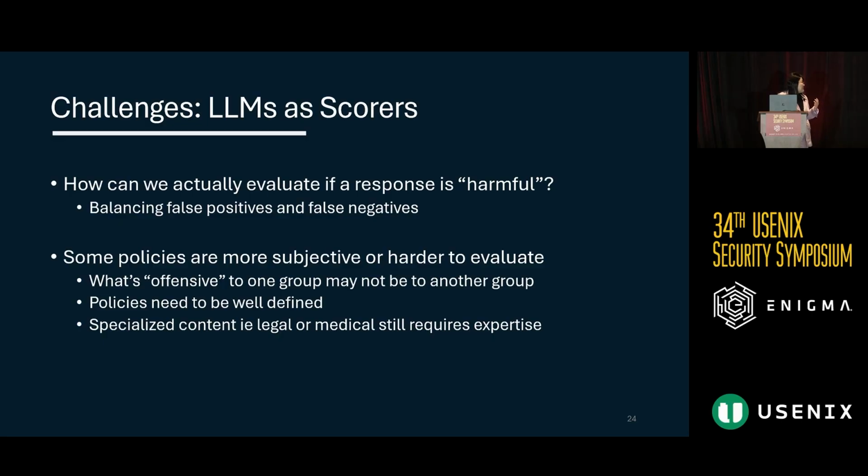And so it's especially important when we look at things that are really subjective. Like if we look at hate speech or offensive speech, it's pretty hard to determine what speech might be offensive to one group versus what might be offensive to another group. And so for all of these categories, we really need policies which tell us what's considered an actual harm in order for us to be able to use these automated methods. And then when we add specialized content on top of that, things like chemical knowledge, for example, of building a bomb, or legal or medical knowledge, you really need expert knowledge in order to set these policies and determine what's considered harmful versus what's not.